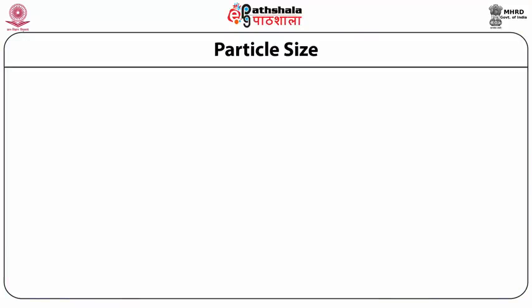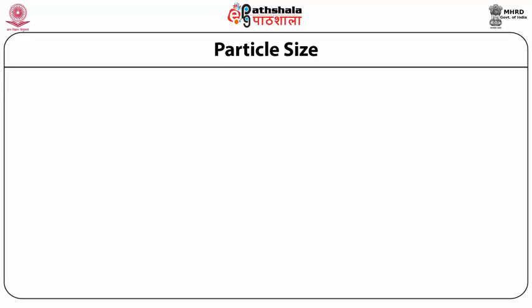Evaluation of powders and granules. Since we know powders and granules are also a type of solid dosage form, they are also evaluated and assessed for the quality attributes. The prime feature of powders and granules is the particle size.